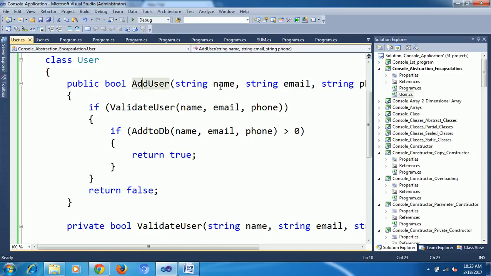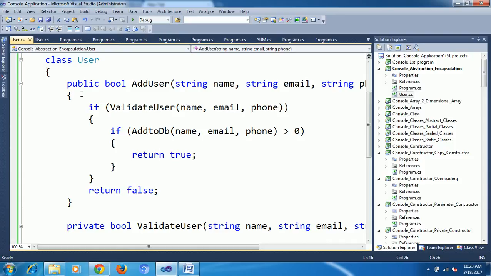Now see what I'm going to do. When I come to AddUser, I'm getting string name, email address, password, phone number. First I validate the user; for ValidateUser I'm sending the data. If it is valid, true, it will come inside; otherwise it returns false. Afterwards it goes to AddToDB, inserts into the DB and comes back. I'll leave the DB insertion for now; when we go into extend, I will cover that level. Just look at the topic of abstraction and encapsulation.